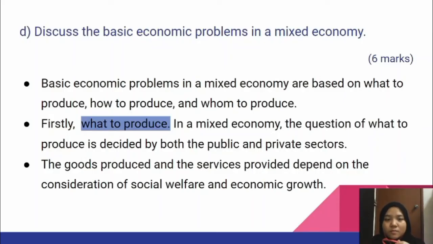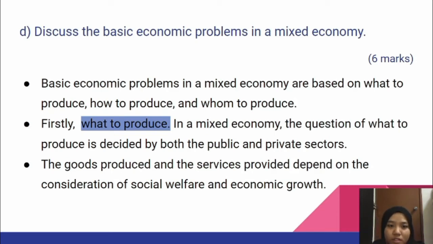Economic system. Question D. Discuss the basic economic problems in a mixed economy. Basic economic problems in a mixed economy are based on what to produce, how to produce, and for whom to produce. Firstly, what to produce. In a mixed economy, the question of what to produce is decided by both the public and private sectors. The goods produced and the services provided depend on the consideration of social welfare and economic growth.